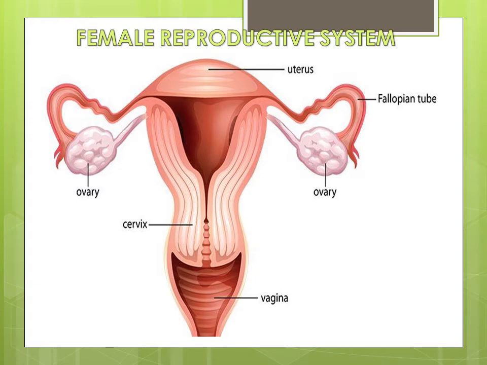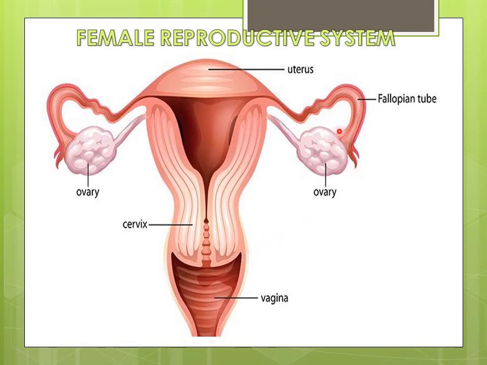Children, you can see the female reproductive system. These two are the ovaries. There are a pair of ovaries, a pair of fallopian tubes or a pair of oviducts, you call them. Oviduct or fallopian tube is the same. And this is the uterus, cervix, vagina and the vulva. Now we'll discuss each in detail.